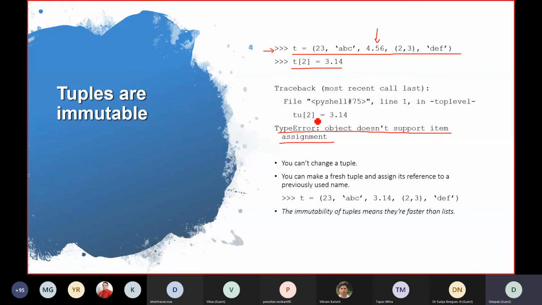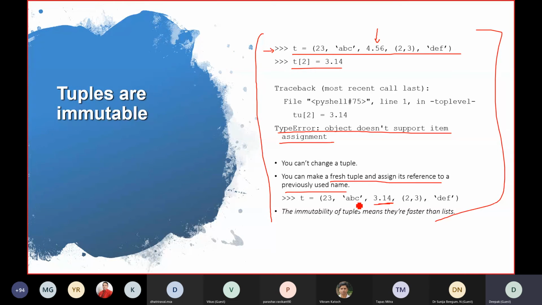So what if, in any case, if something urgent happens and you extremely need to change that tuple, then you need to create a new tuple, make a fresh tuple and then assign the references. So that you can do. Here we are creating a new tuple all over again. So I think you now understand the difference between list and tuple, why they are immutable and what's the importance of immutability. Right, absolutely. Sure. Okay. And that's a very important concept in Python. This immutable and mutable thing is a very important concept.